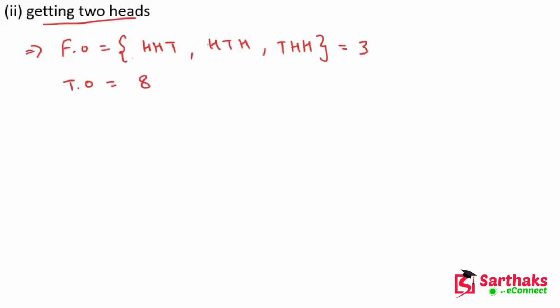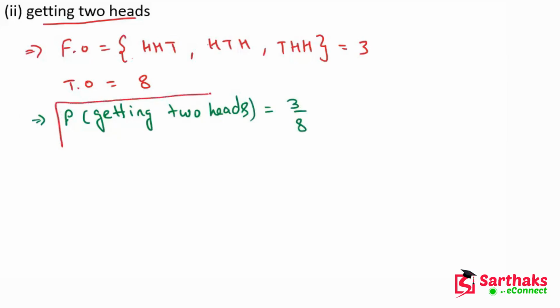So we can find the probability of getting 2 heads. Probability of getting 2 heads is what? 3 upon 8. Favorable outcomes upon total outcomes. So this is the correct answer. I hope you understand these things, my dear friends.